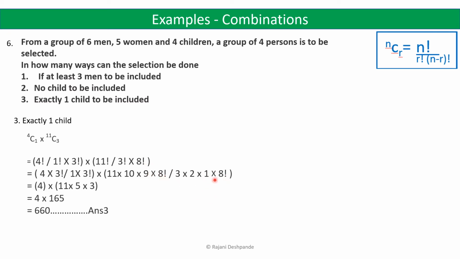And now we can cancel the 8 factorial in numerator and 8 factorial in denominator. So we are left here with 4 into 11 into 5 into 3. So after cancelling the terms you get this. So 4 into, after calculation we will get 165 here. So it is 660. So the answer is 660. So a group of 4 persons can be formed in 660 ways where there is exactly one child in the group.